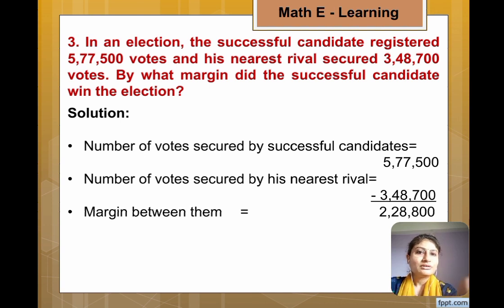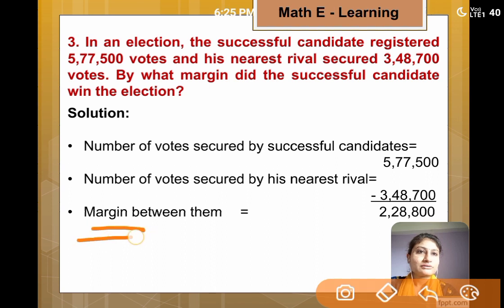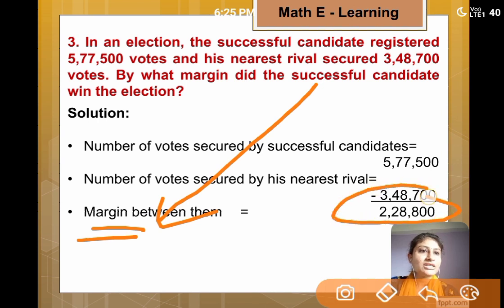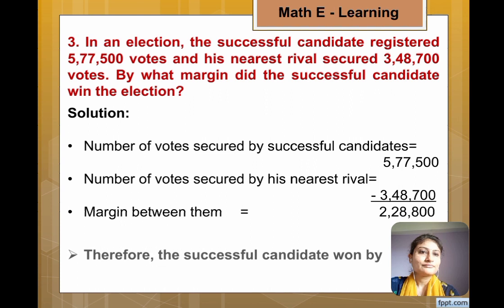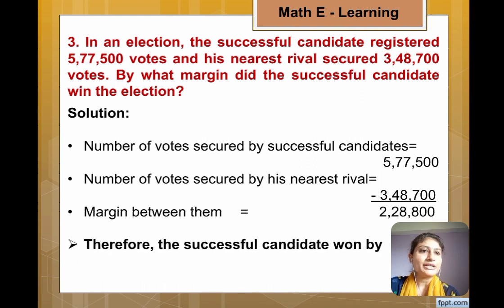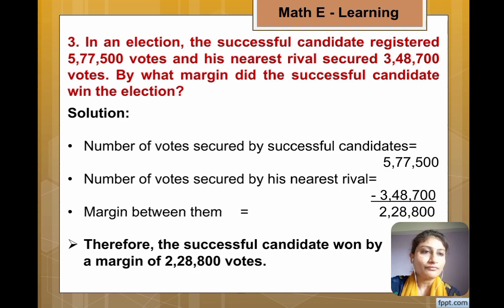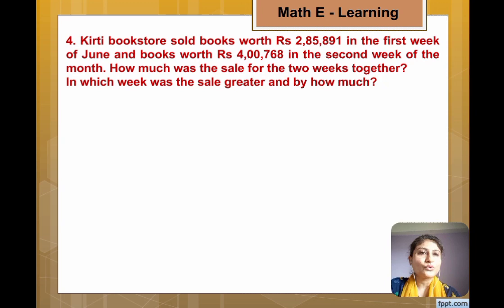So, the successful candidate won the election by this margin, 2,28,800. Therefore, the successful candidate won by a margin of 2,28,800 votes.